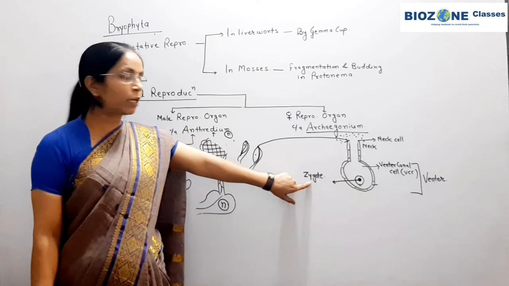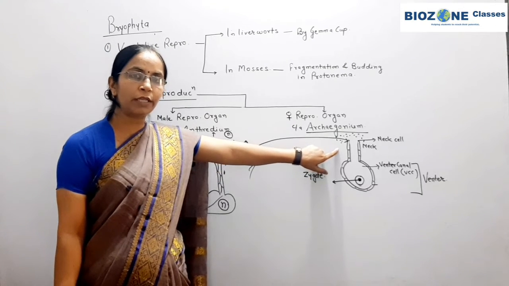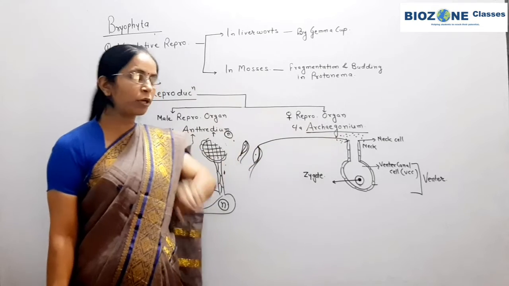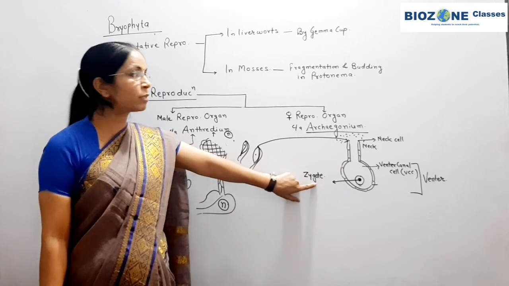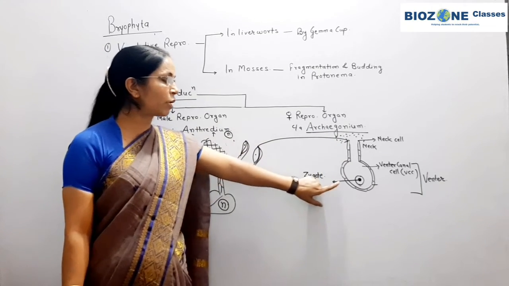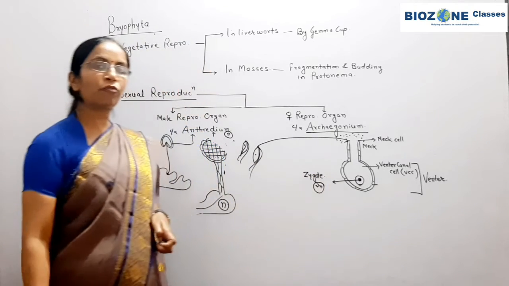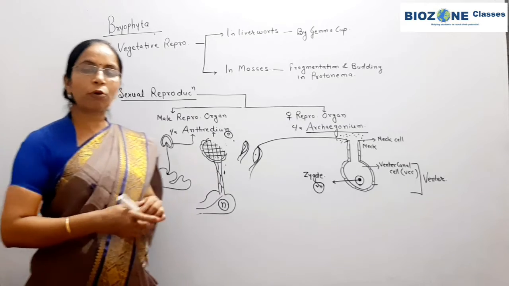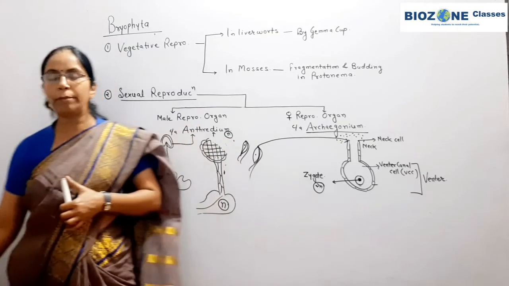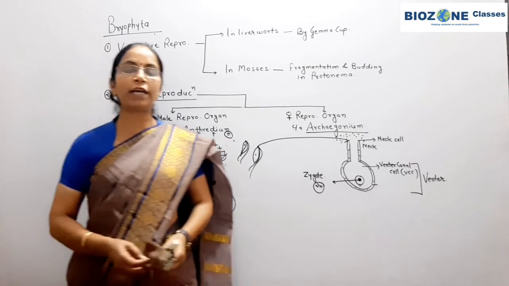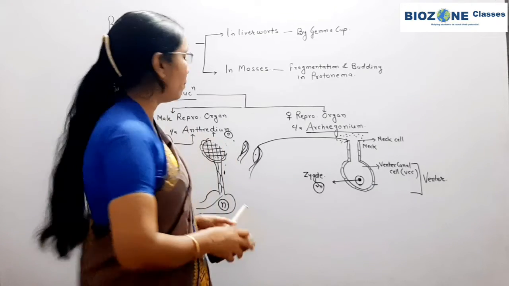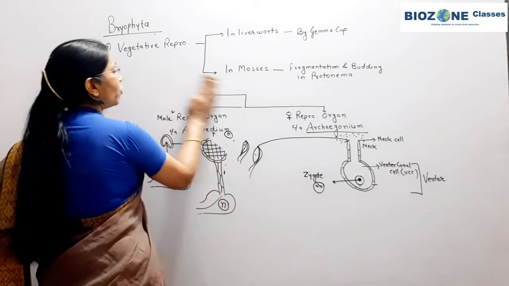Archegonium कहाँ पे था? Archegonium is present on the main plant body, that is the female thallus. So zygote is also formed on the female thallus. So here you remember, the zygote is a diploid generation, and from this zygote now the sporophytic generation begins. The sporophyte of bryophyta, you remember, in bryophyte the sporophyte is always dependent on the main plant body or gametophyte.